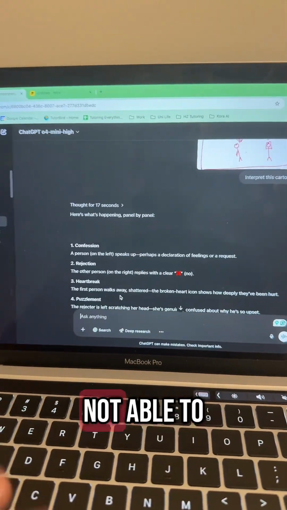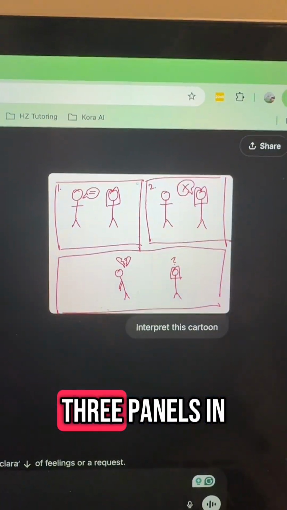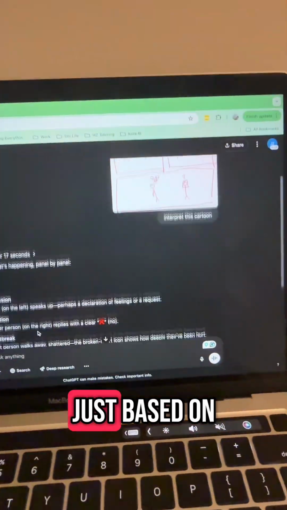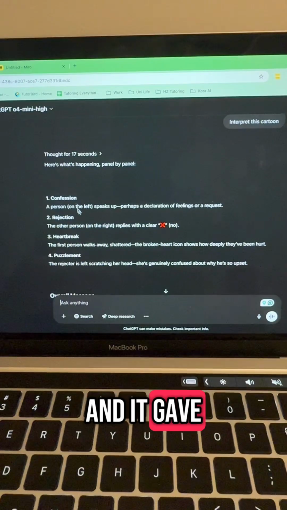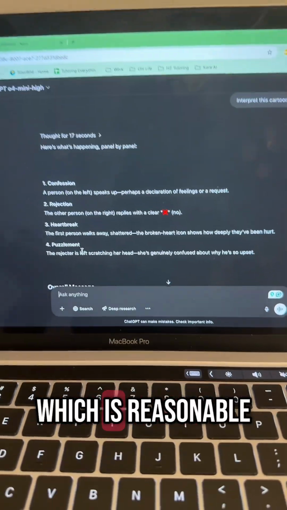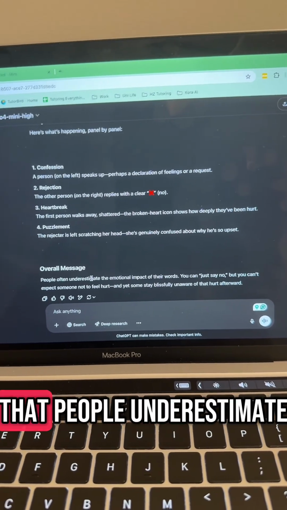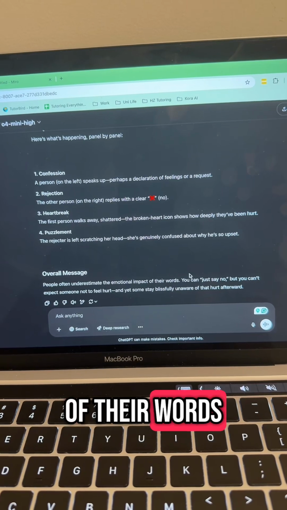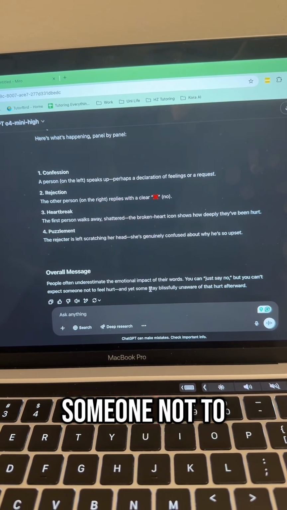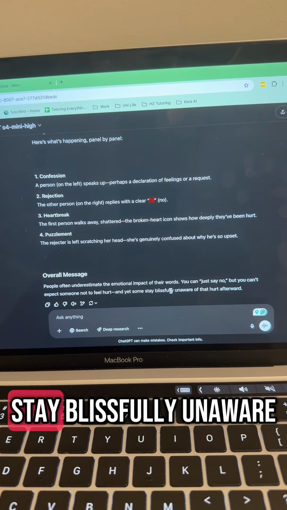It was firstly not able to tell that there were actually only 3 panels in the image and assumed 4 just based on the structure. And it gave a little summary of each of the panels, which is reasonable and rational to make. And the overall message it states is that people underestimate the emotional impact of their words. You can just say no, but you can't expect someone not to feel hurt, and yet some stay blissfully unaware